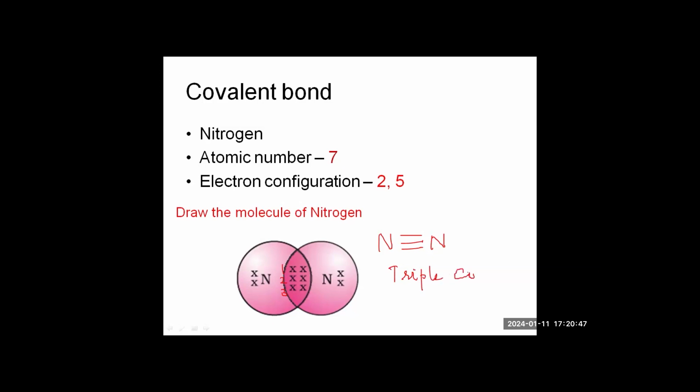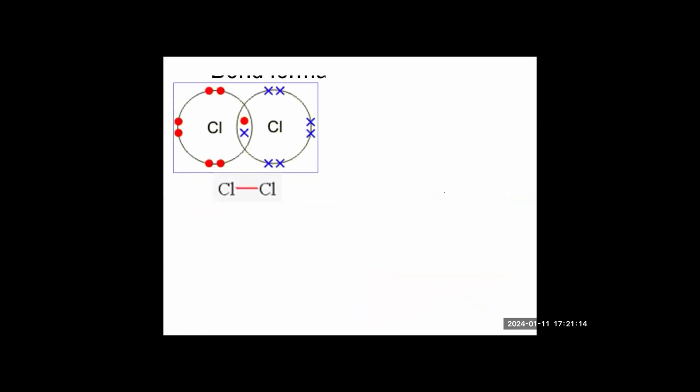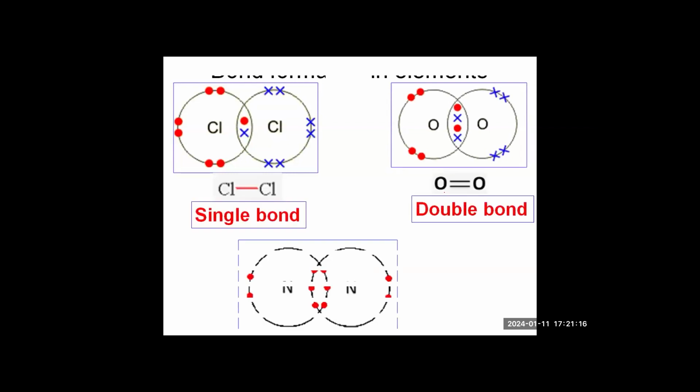And we write nitrogen as N2. So this is diatomic and trivalent because the valency is 3 over here. So we have seen all 3: single covalent bond, double covalent bond, and triple covalent bond. One example of each you have seen.